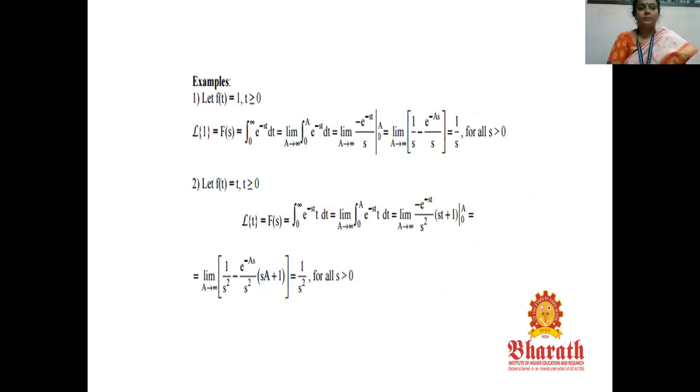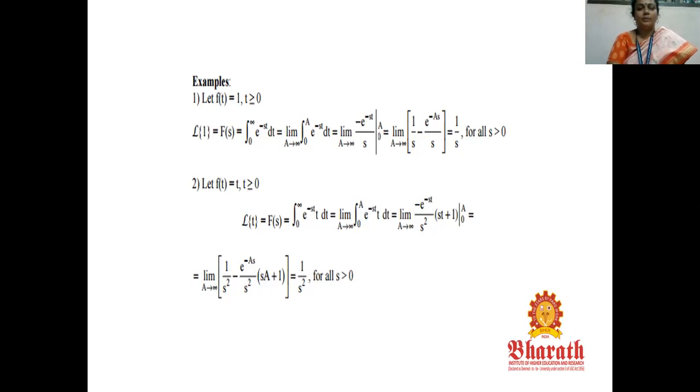Some examples using the Laplace transform. We have to find the Laplace transform of the constant 1. So let f of t be equal to 1. By the definition of the Laplace transform, F of s is equal to the integral from 0 to infinity of e power minus st f of t dt. We have to take the integral of e power minus st. The integration of e power minus st is e power minus st by minus s.